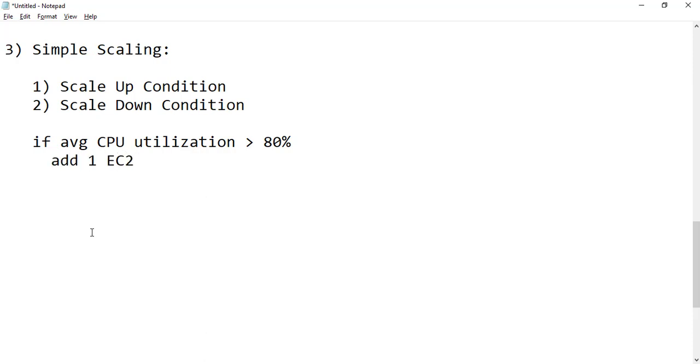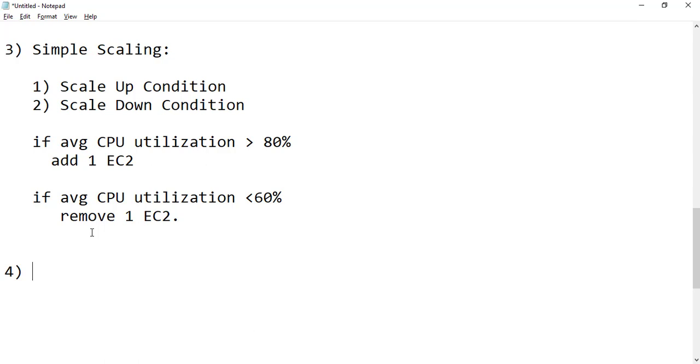So this is one scale up condition which I have given. Next condition, if average CPU utilization is less than 60%, then remove one EC2. So I can give only one scale up and one scale down condition. That is the only option which we have in simple scaling.